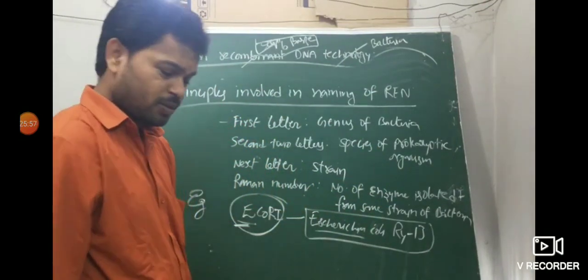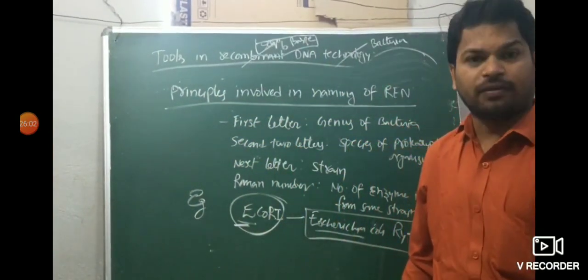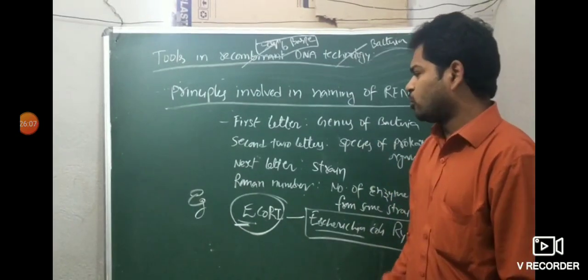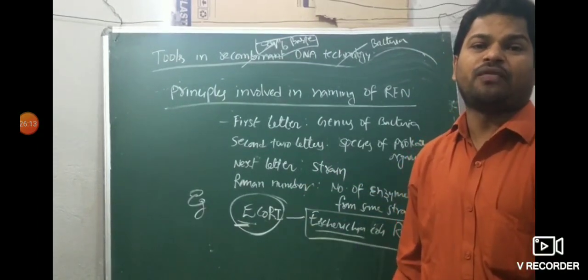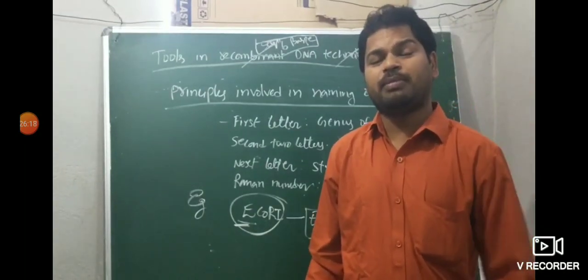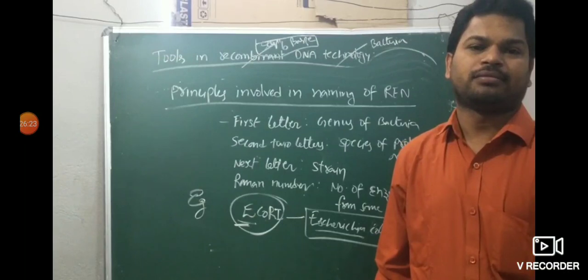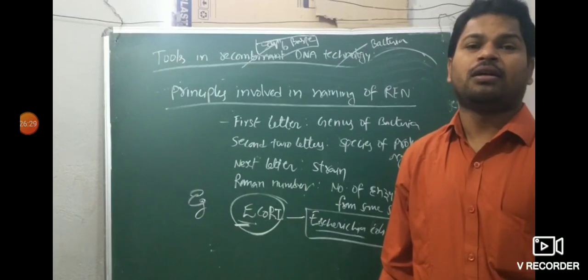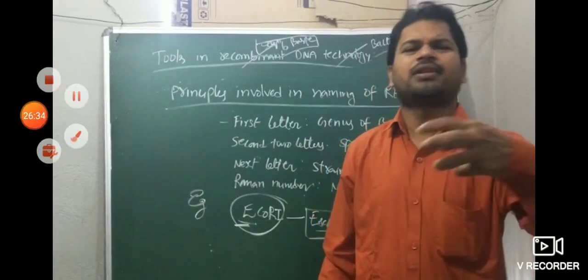That is important. So how is naming given? The first letter indicates the genus of the bacteria. The second two letters indicate the species of the prokaryote. The next letter indicates the strain. The Roman number indicates the number of enzymes isolated from the same strain. Sometimes a question comes: in naming of REN, the second two letters indicate A. Genus, B. Strain, C. Species, D. Number of enzyme. Answer: species. That is that type of question.